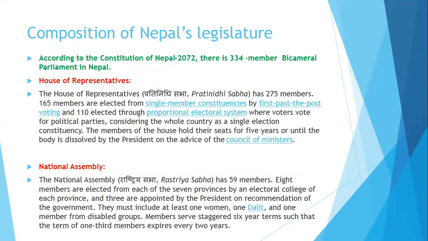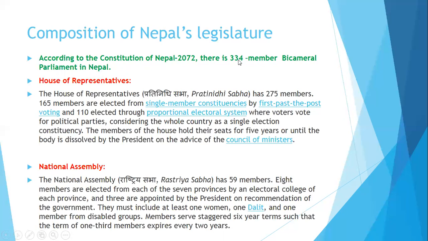Let's see about the composition of Nepal's legislature. Here we are going to talk about the federal legislature or federal parliament of Nepal at first. According to the constitution of Nepal 2072, there is a 334-member bicameral parliament in our country.